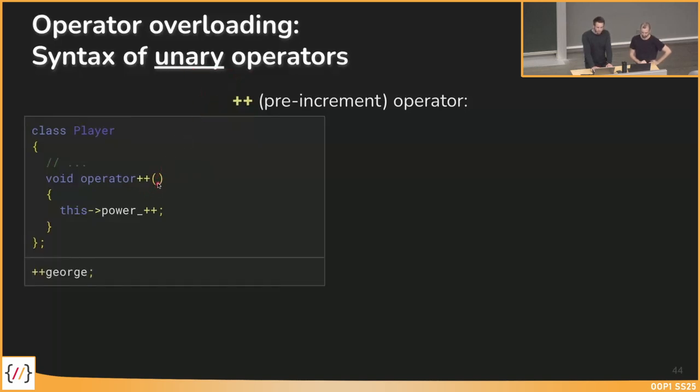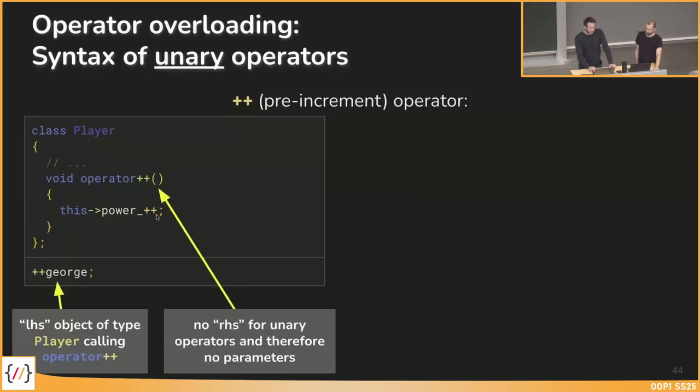So we do not have a right-hand side here for this unary operator, and therefore there is no parameter in this case. But we want to do something like this: player object George pre-increment plus plus. But what should happen? In our case, we want to increase the power by 1. So we overload the operator plus plus without parameter. The return type in this case is void. So if we just want to increment the power but do nothing further, we do not expect any result of this operation, then void is enough.